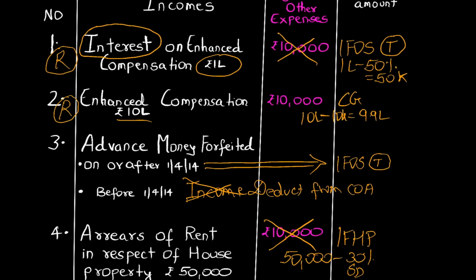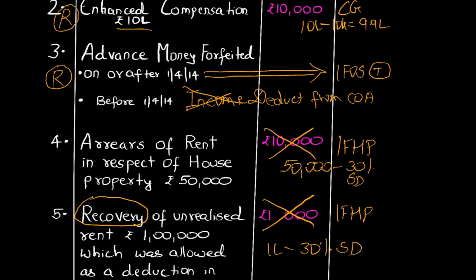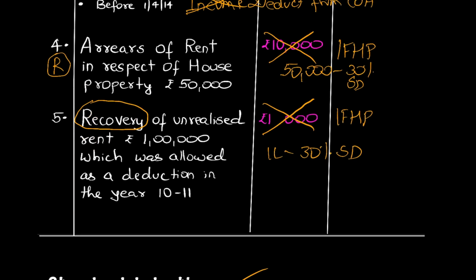For advance money forfeited, I have already discussed, if it is received on or after 1st April 14, then only it is taxable, so again received basis. Arrears of rent is taxable in the year in which dispute is settled and when the amount is received. And students, the word recovery itself says that the amount is recovered, it means it must have been received, and therefore this is also on receipt basis.